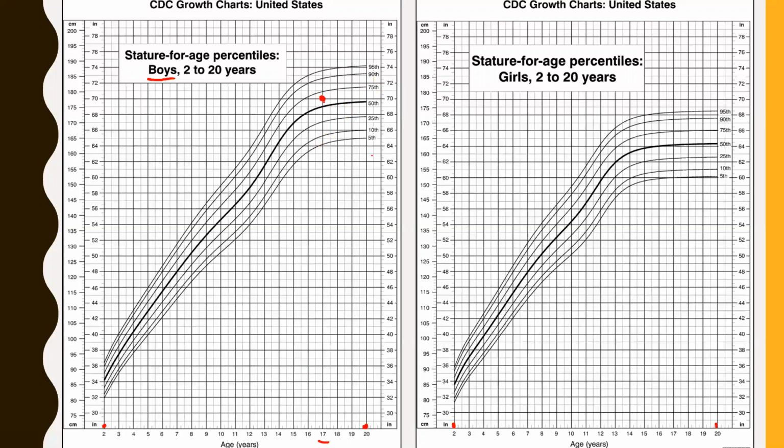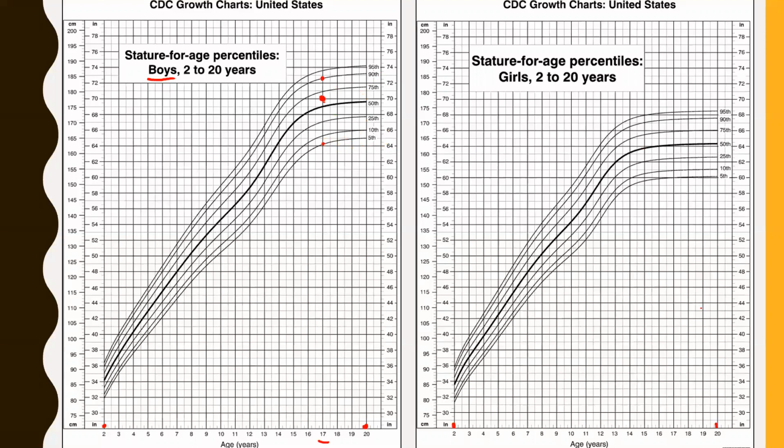If you wanted to know what 90th percentile was for a 17-year-old boy, you could just find the 90th percentile line. Well, that's this one right here. Looks like 90th percentile is about 72.5 inches-ish, so just over 6 feet tall. That'd be 90th percentile. 5th percentile, on the other hand, so in other words, you're as tall as or taller than 5%, so much on the shorter end. It looks like you're just above 64 inches tall, which of course is 5'4", and that's how that goes.